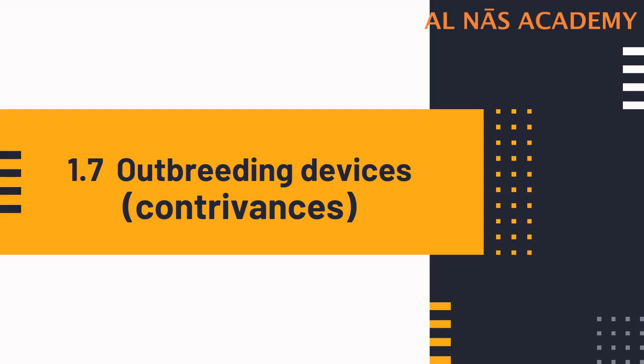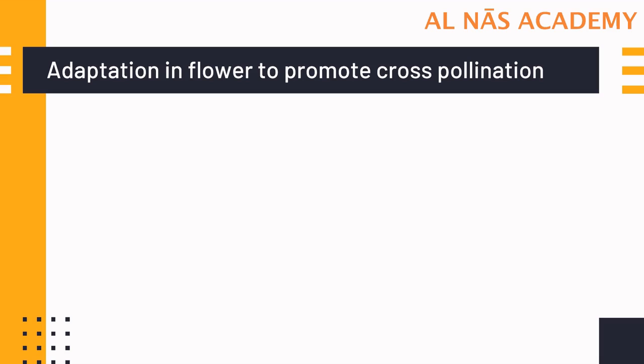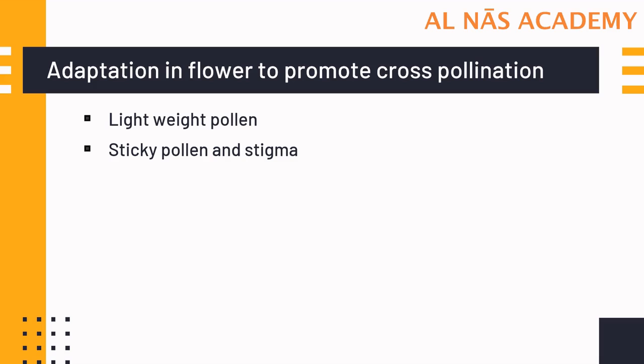Today we are going to discuss outbreeding devices. Plants have many mechanisms and devices that they employ to promote cross-pollination. These are called outbreeding devices. We know that adaptation in flowers differs depending upon the agencies. If the pollinating agency is air, then pollen is lightweight, and pollen and stigma are both sticky.